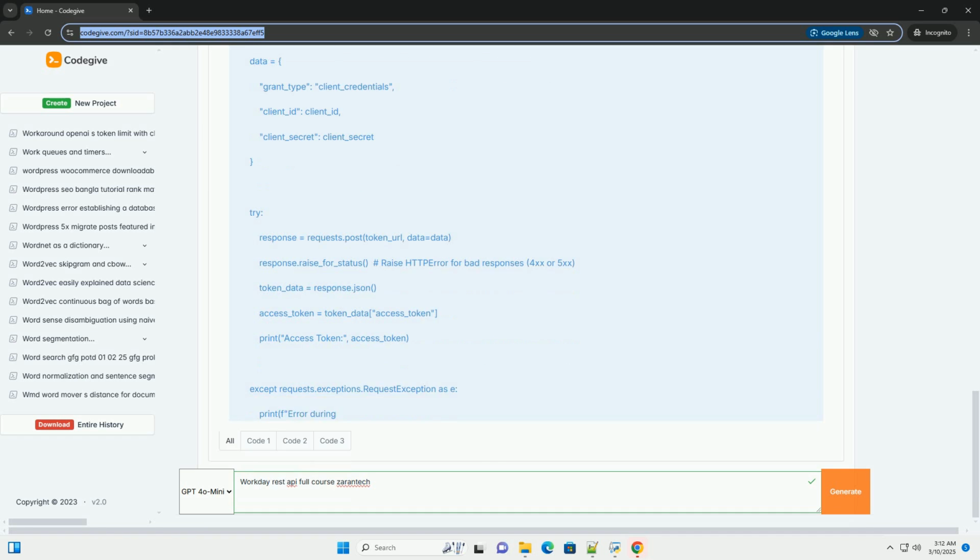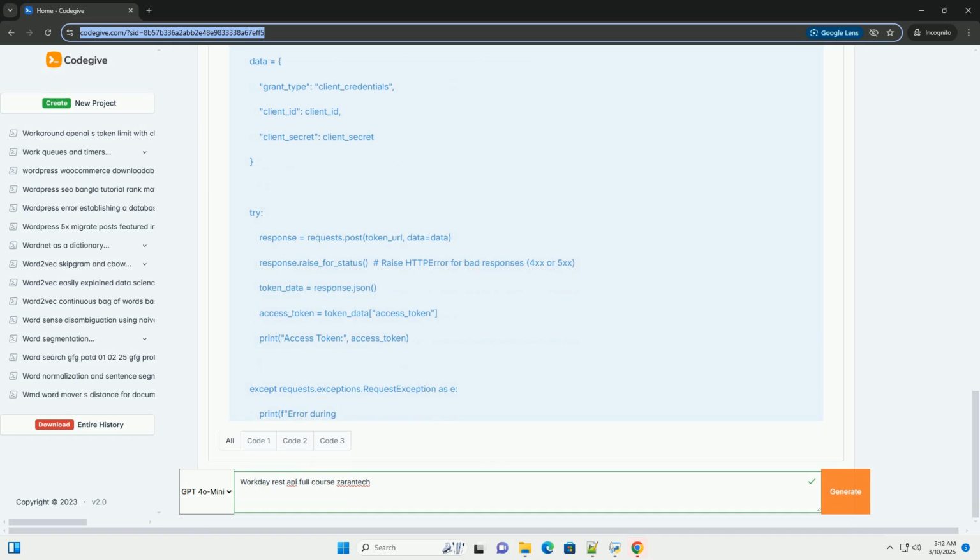Client credentials grant, more secure for system-to-system integrations. Register your application with Workday and obtain a client ID and client secret. Use the client ID and client secret to obtain an access token. Example, Python.